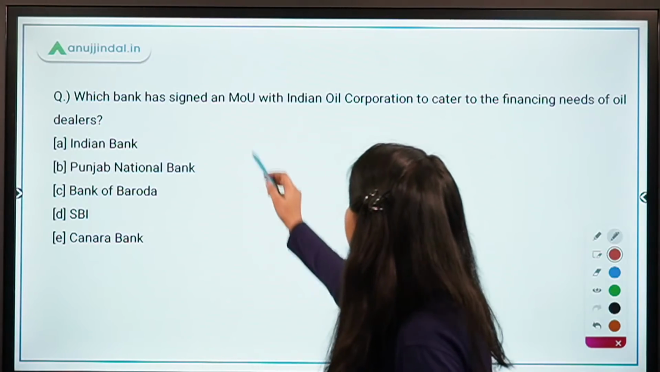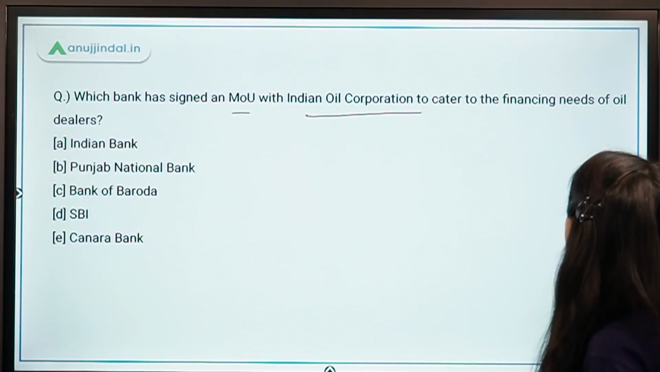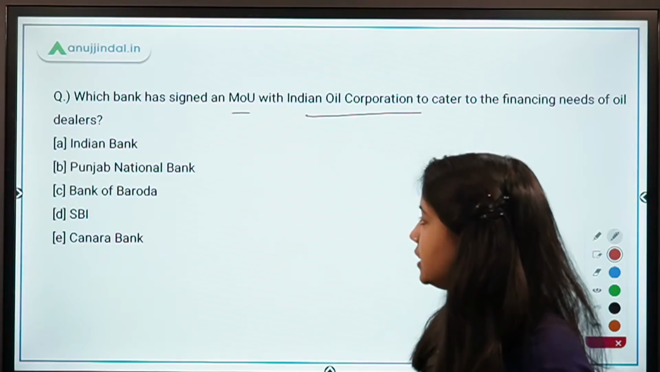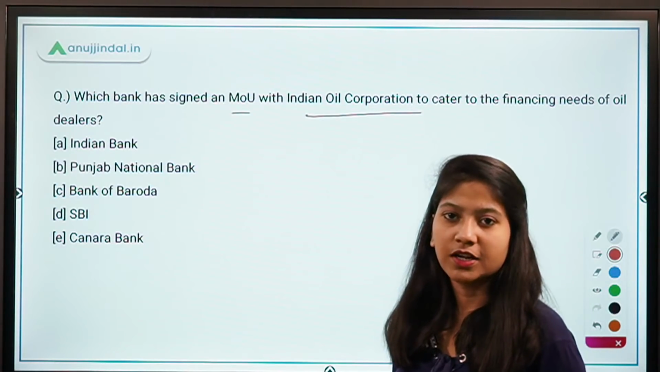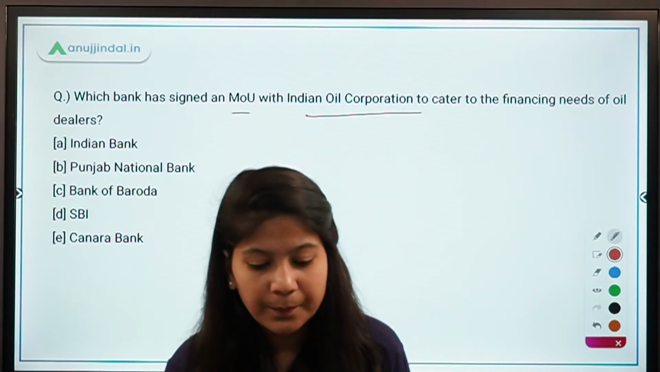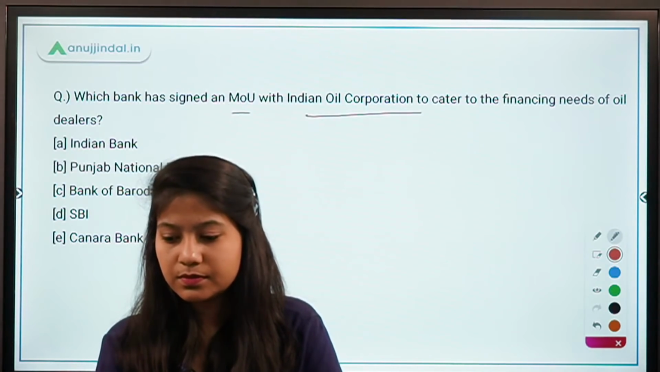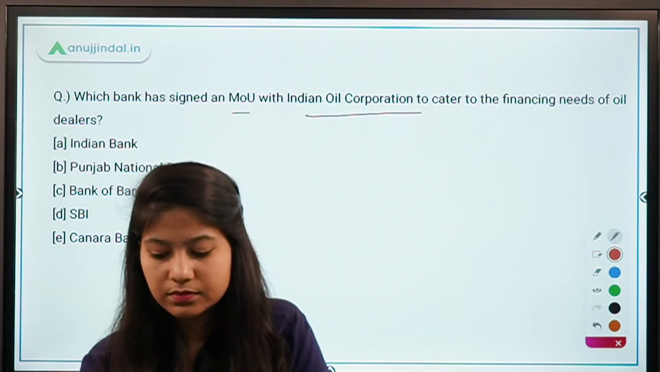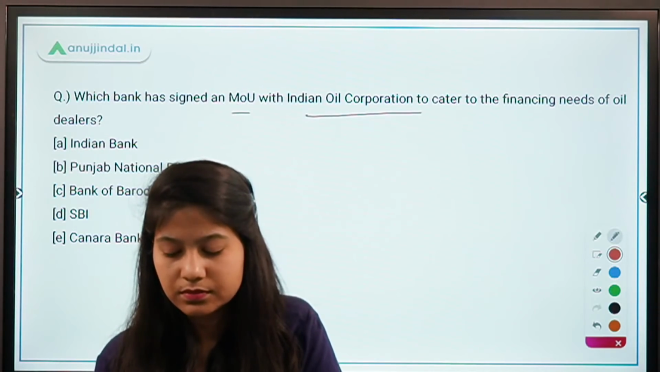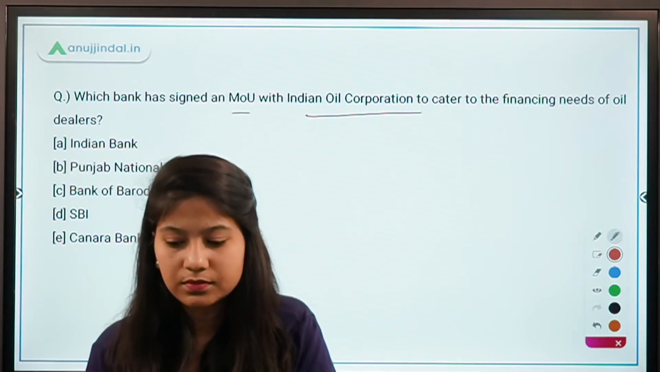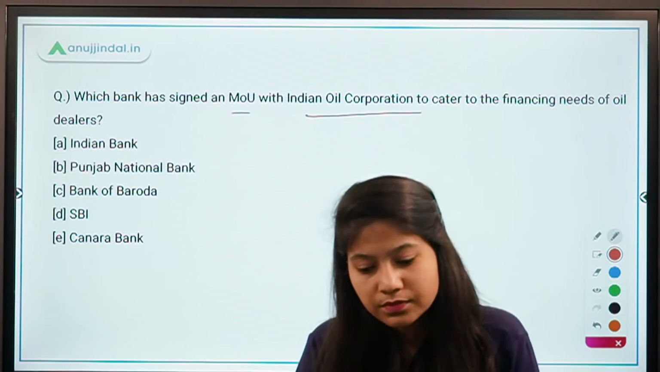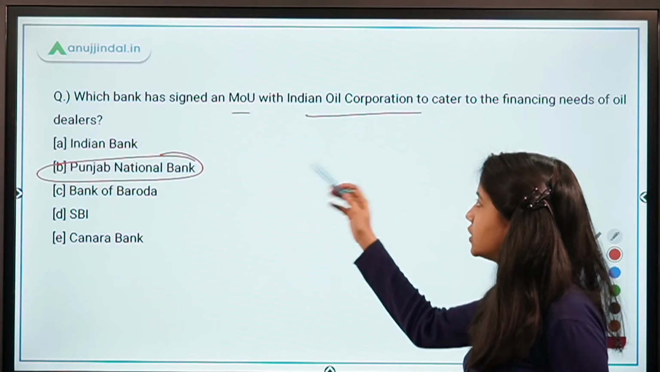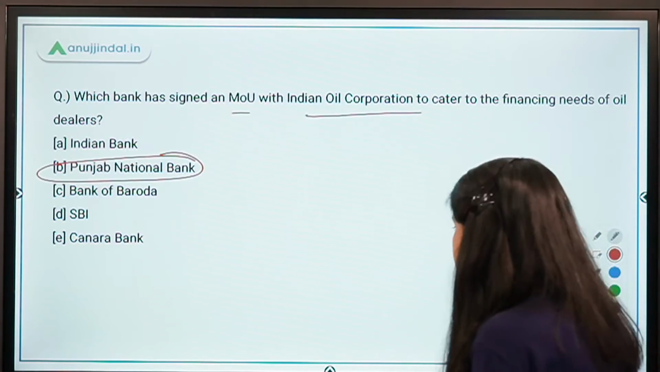Which bank has signed an MOU with Indian Oil Corporation to cater to the financing needs of the oil dealers? Indian Bank, Punjab National Bank, Bank of Baroda, SBI and Canara Bank are in the options. What is the right answer? Good. It's Punjab National Bank. So it's a very simple question. An MOU has been signed between these two organizations to provide finances to the oil dealers.